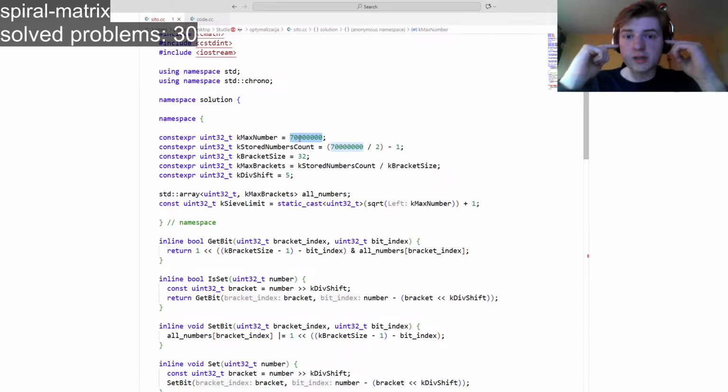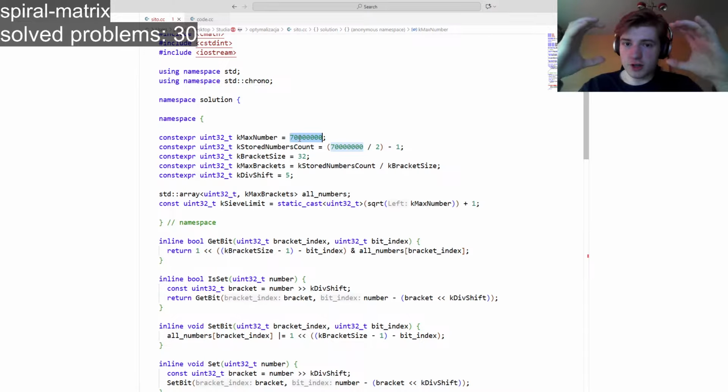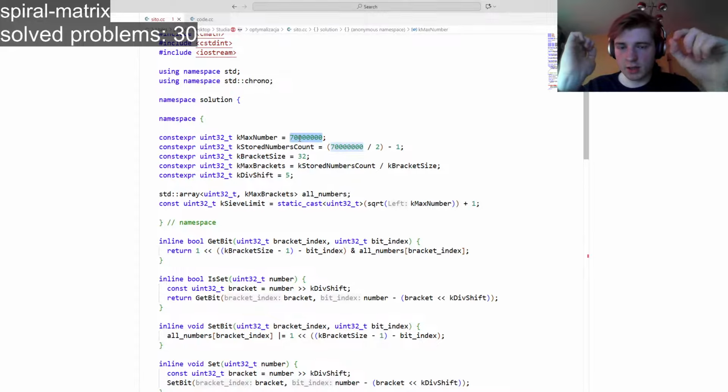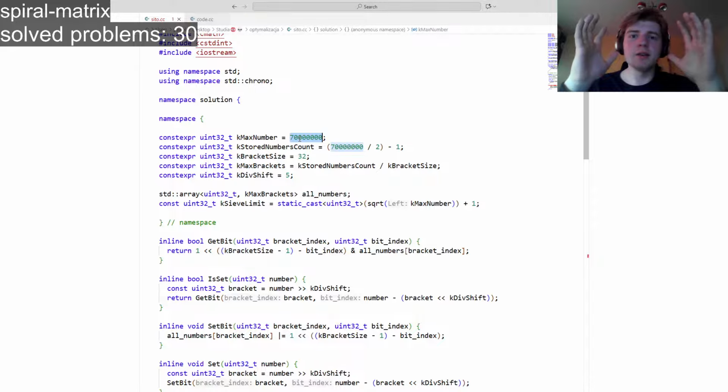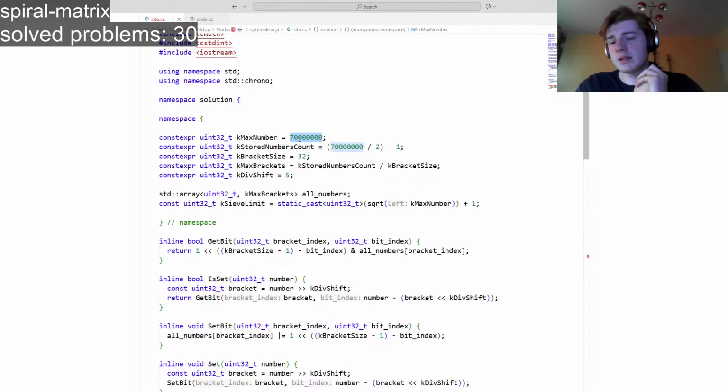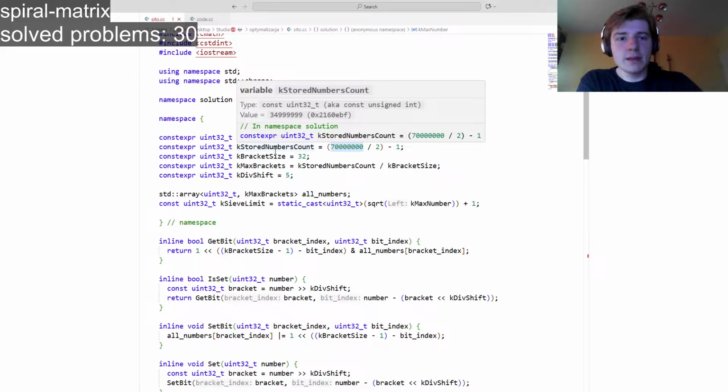So what I thought about is, instead of making it on integers or something like that, we will do bits. A single bit is a single number. When the bit is set, it means that the number is not prime. Sorry, I said the opposite earlier. So when the bit is set, the number is not prime, and when the bit is not set, when the bit is false, then the number is prime.